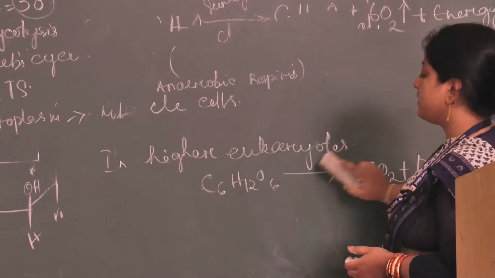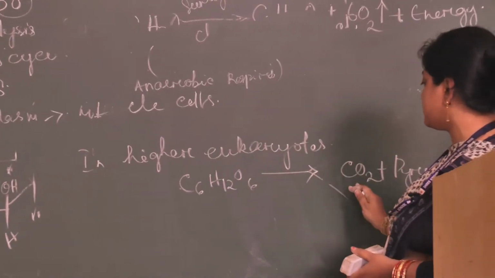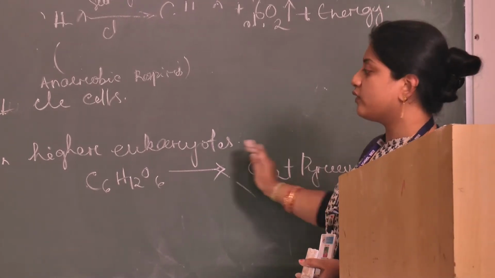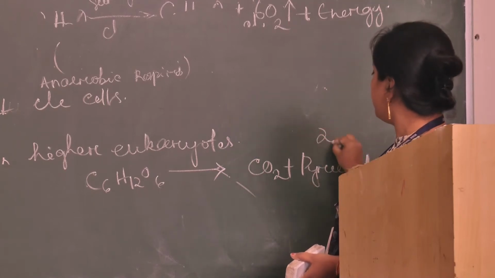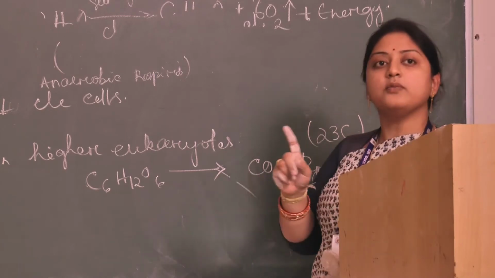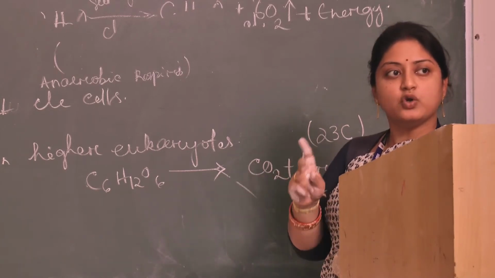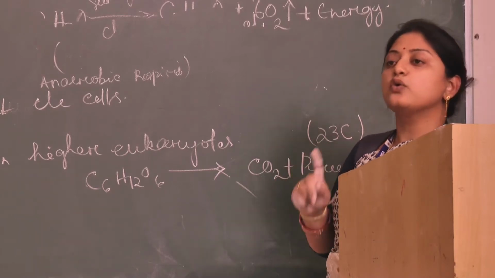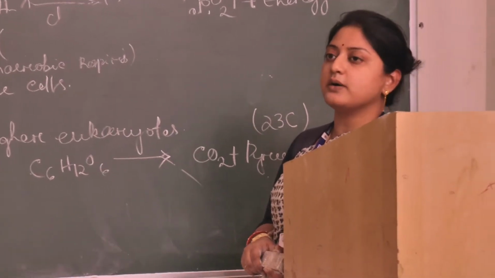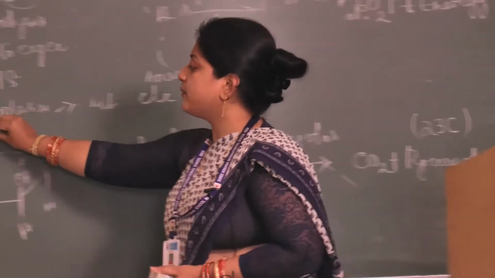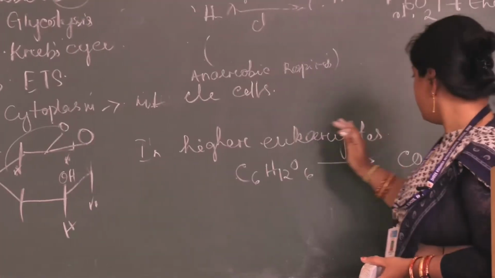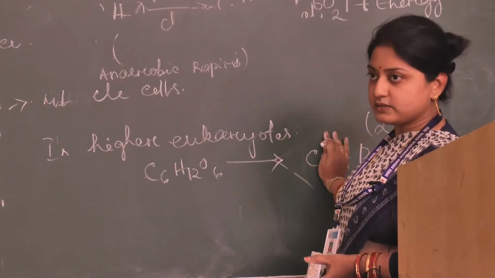So first, in higher eukaryotes, what happens? One molecule of carbon dioxide is released. Along with that, one molecule of glucose is converted into 2 molecules of a 3 carbon compound, that is pyruvate. Glucose is a 6 carbon compound, but pyruvate is a 3 carbon compound, so the 6 carbon compound is divided into 2 molecules. That is the reaction which takes place in aerobic respiration.